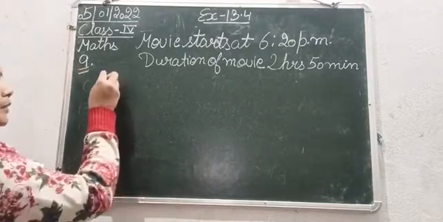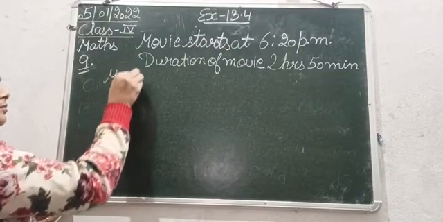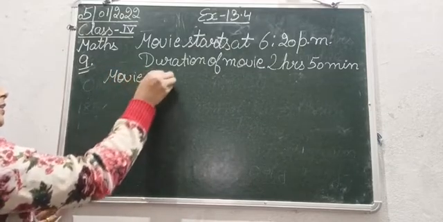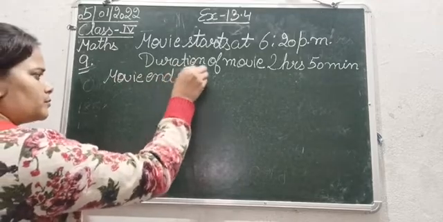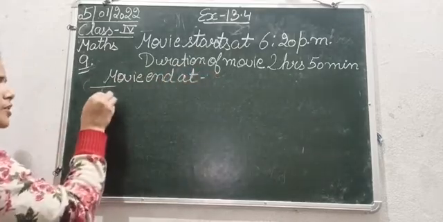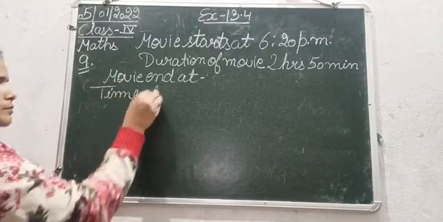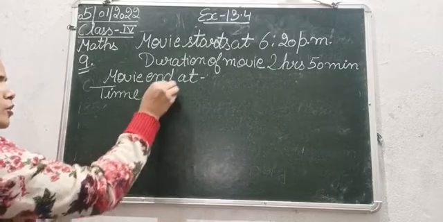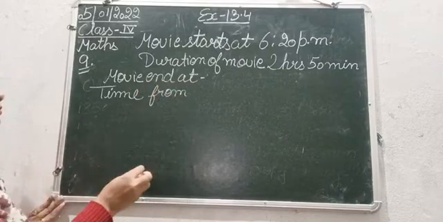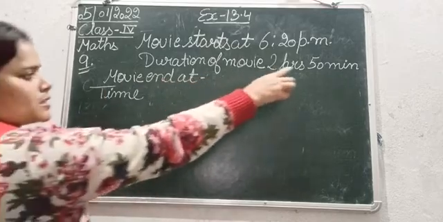Movie ends at... so now we are going to calculate the time. The duration is 2 hours 50 minutes.